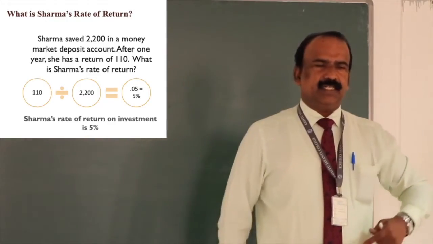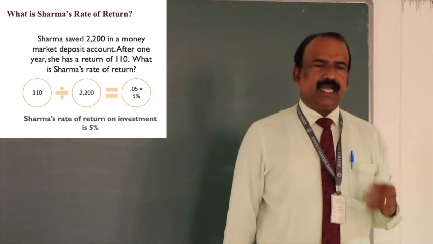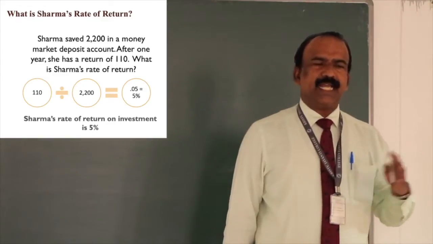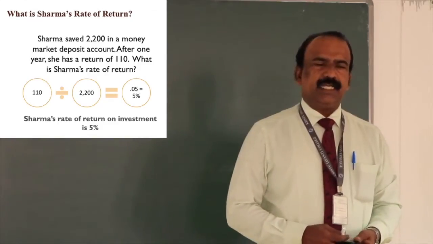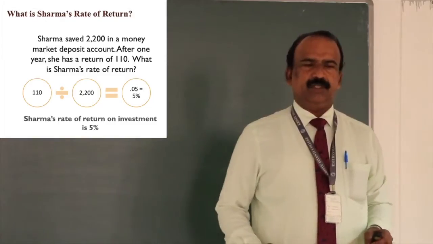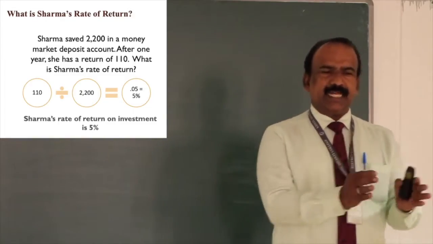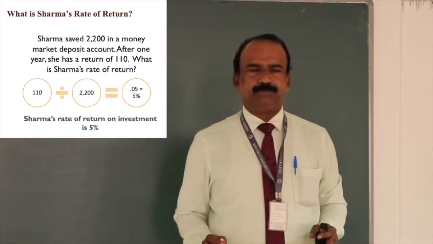After 1 year, he has a return of 110 rupees. So what is his rate of return? A simple calculation, 110 divided by 2,200, which will give you 5%.